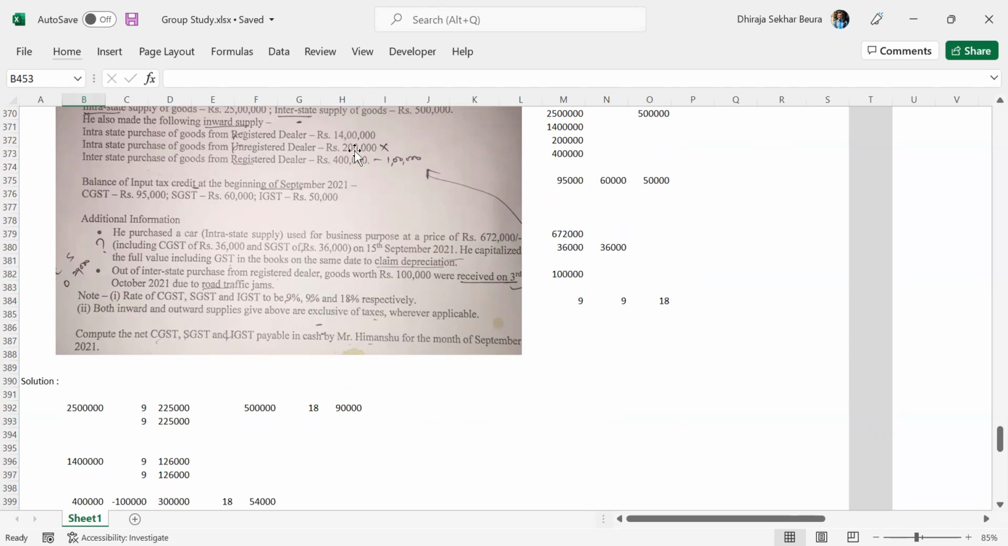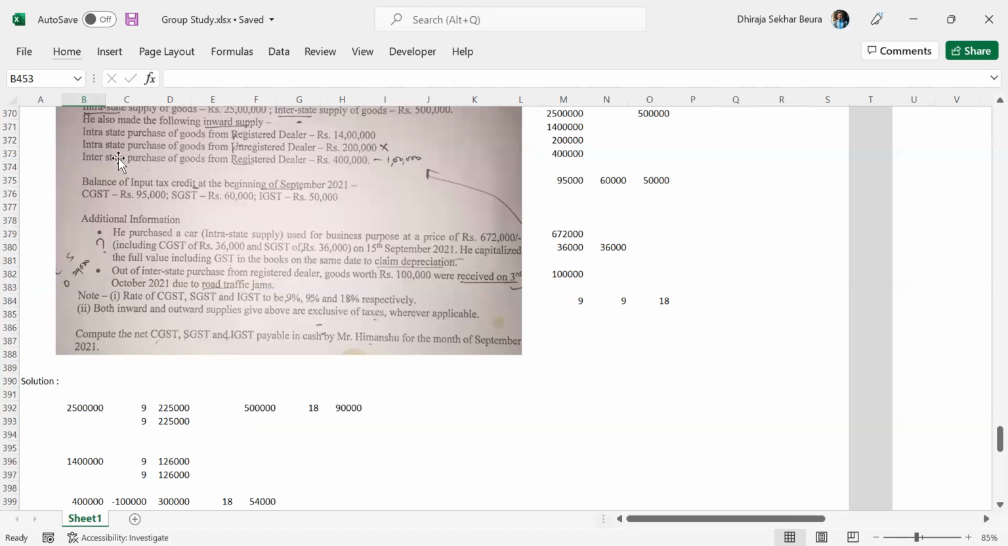Now, 2 lakhs, as we have already discussed, is purchased from the unregistered dealer, so the credit will not be available on this. So you can put a separate note at the end of the question and give this information. Please do write it. Don't just ignore it and leave it as it is. Because once you write it, there is a 2 mark on that note itself, for sure.